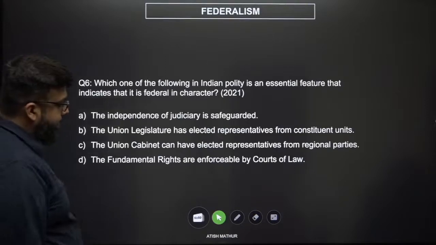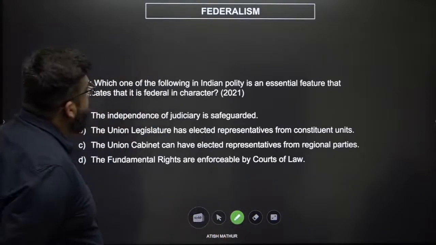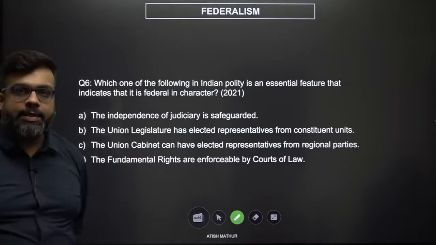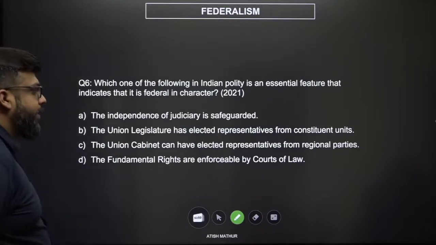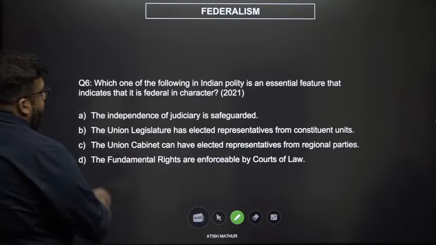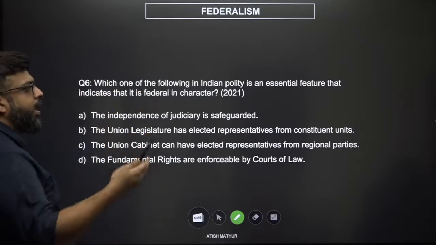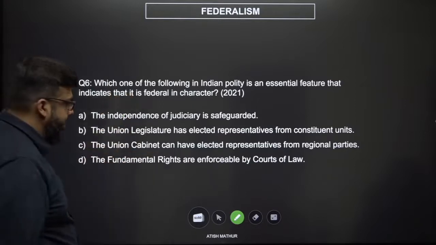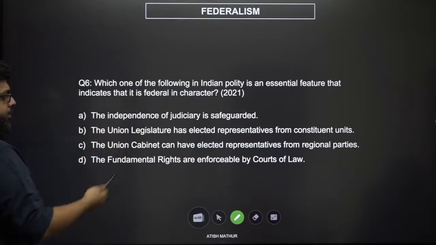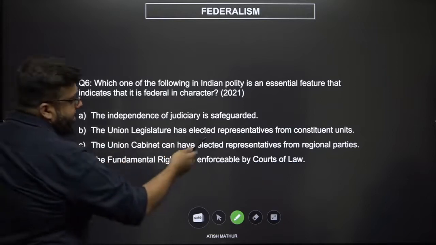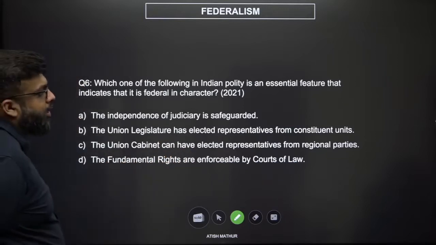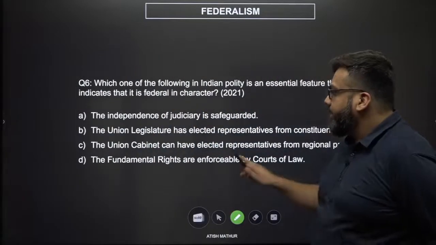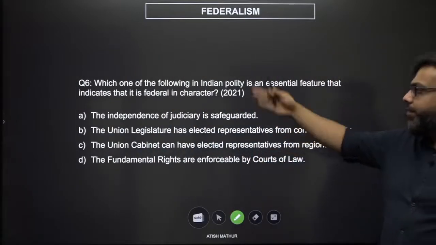Now, question number 6. Which one of the following in Indian polity is an essential feature that indicates that it is federal in character? We've done this extensively. We simply have to apply the devil's advocate theory, argue the opposite. If the opposite seems to be true, then this doesn't seem to be right. So let's start with option B first. The union legislature has elected representatives from its constituent units. This sounds the opposite of federalism.